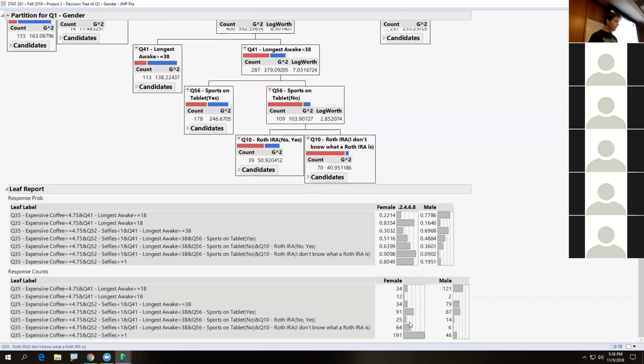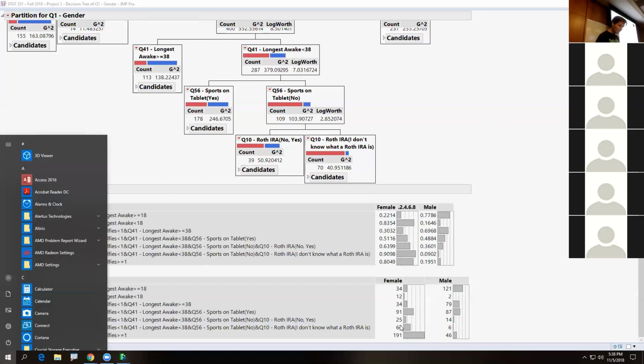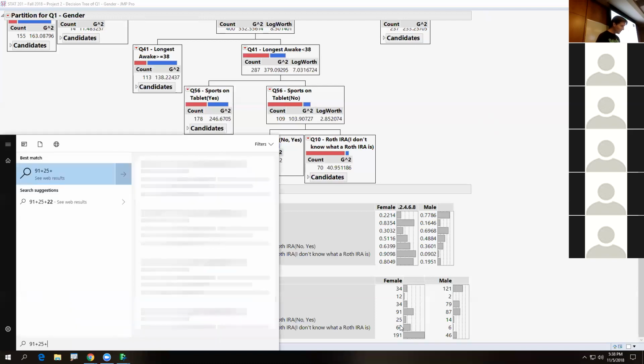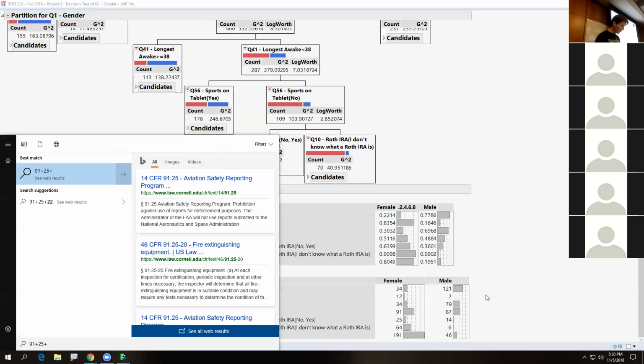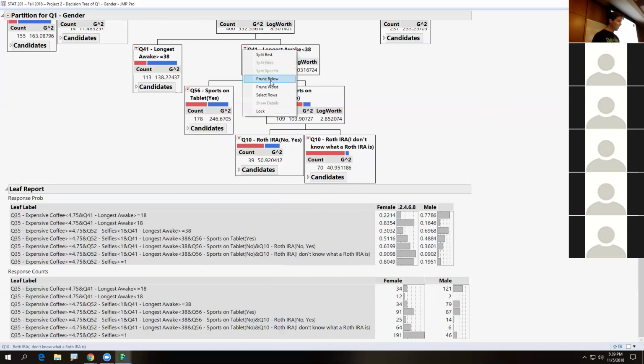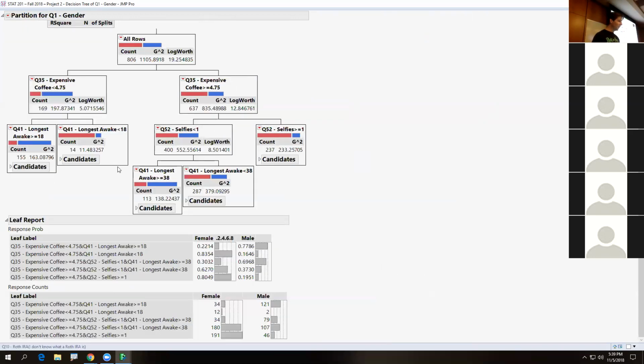So let's go down. In leaf 4, there's 91, 25, and 64. So I wonder if I can do this on the PC. So 91 plus 25 plus, oh, it does. Thank you, PC, for being just as good as Max. There we go, 180. So you see, all I did was add up these numbers in leaf 4, 5, and 6, because it's leaf 4, 5, and 6. You can't see it behind there. It's 180. And when I prune right here, that is now leaf 4, and leaf 4 has in it how many females? 180. Does that make sense, how I'm getting these numbers?